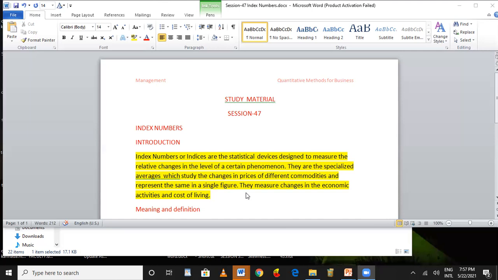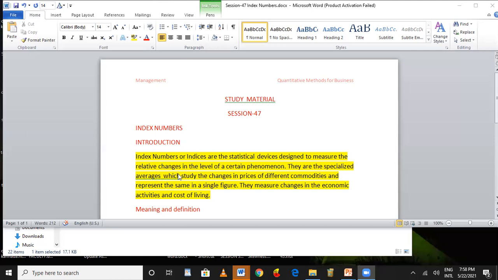A barometer is a tool which is utilized to know the pressure of the air. In the same way, index numbers measure the changes in economic activities. What is the demand for the products? Why does the dearness allowance have to be given? How much dearness allowance has to be given to the employees as and when it is revised? How they revise it is on the basis of the changes in the prices of the commodities. So this is the reason why we have to study the index numbers.